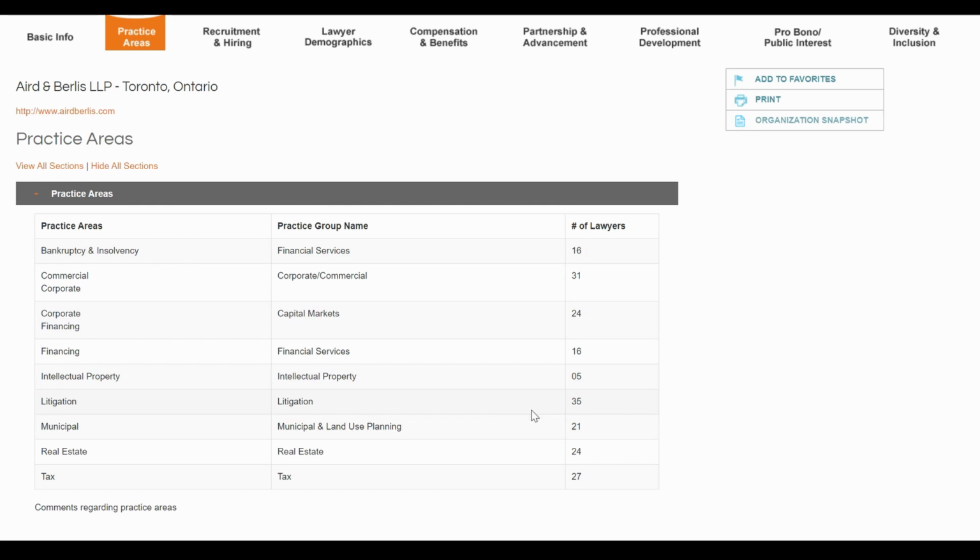Just a quick note before you finalize your application package and indicate these additional areas of interest. Law firms usually see candidates as fitting into 2 different areas. They are reviewing your application package and asking, does this person fit into the transactional lawyer profile or the litigation profile? Because there's a different skill set involved in each practice area. So if you are interested in litigation, you can say that you're also interested in intellectual property litigation or employment litigation. These are areas that usually go together. But if you are a corporate lawyer, then you might also be interested in corporate commercial, financial services, capital markets, or tax. Usually these are the groups of practice areas that go together.